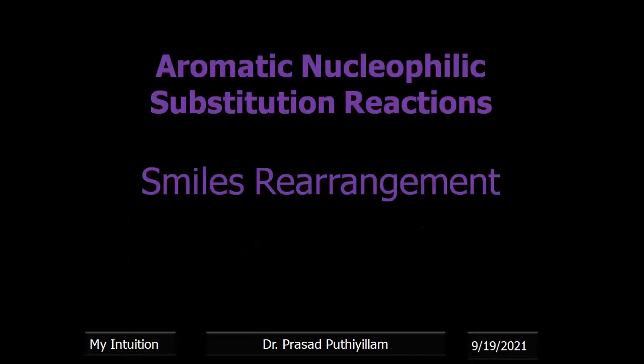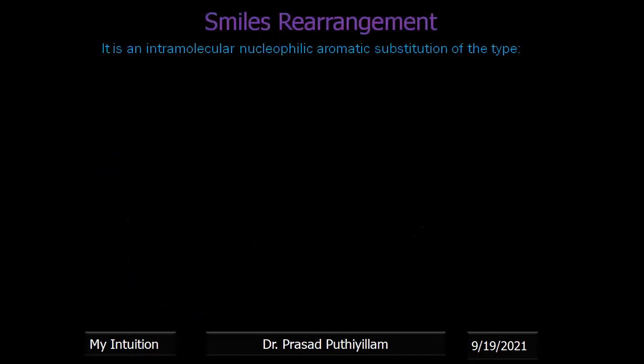Now the last rearrangement of this particular class is the Smiles rearrangement. It's an intramolecular nucleophilic aromatic substitution type. Taking the general example, W is a substituent, and W dash is also a substituent. It can be at the ortho, meta, or para position to the first substituent. Therefore, it is represented from the ring. Don't worry about this type of bond in the general representation. It represents that it can be attached at the ortho, meta, or para position with respect to this.